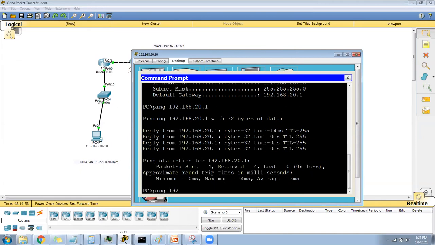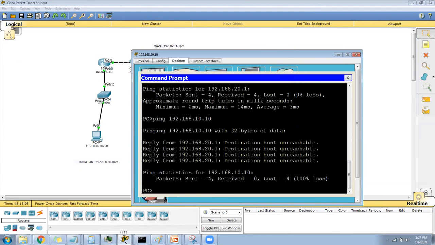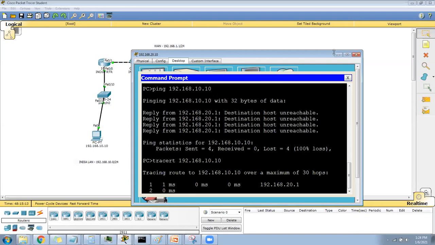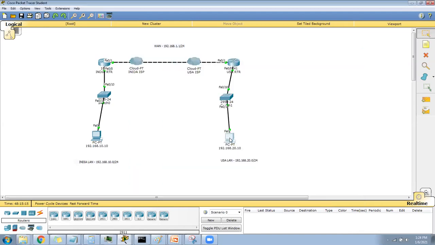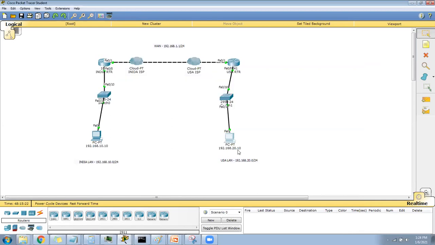Let's ping the India machine, 192.168.10.10. See, destination host unreachable. If I do the tracert to 192.168.10.10, when the traffic started it went to the router only, and the router is dropping it. It's saying you are on 20.10 and you want to go to 10.10, and I don't have a route for that.